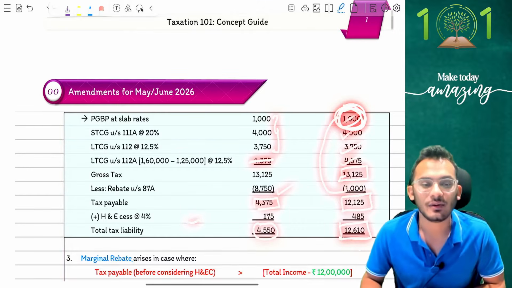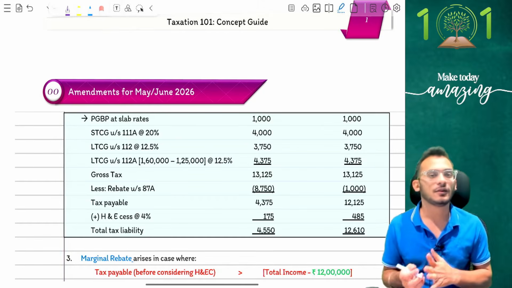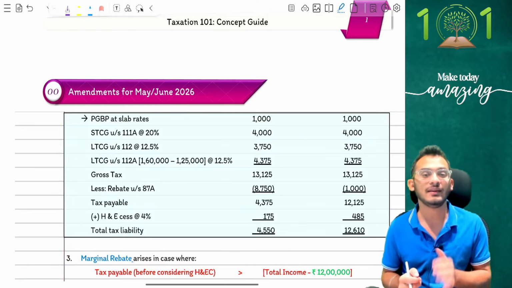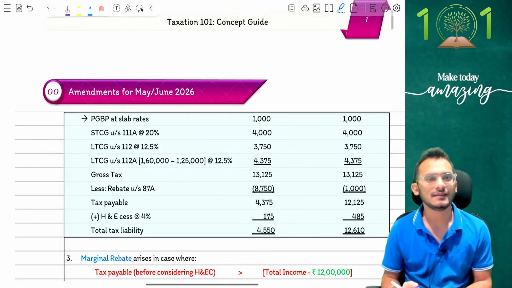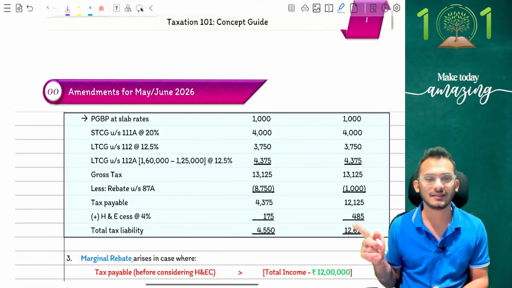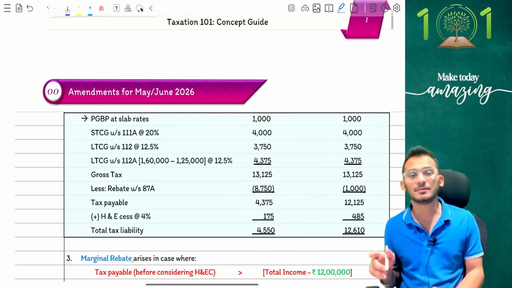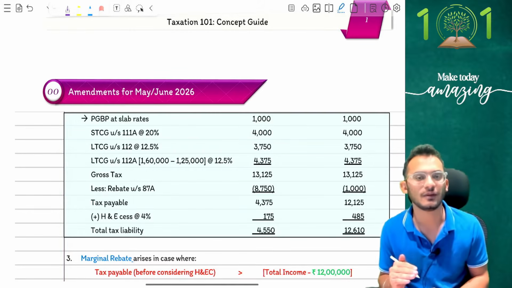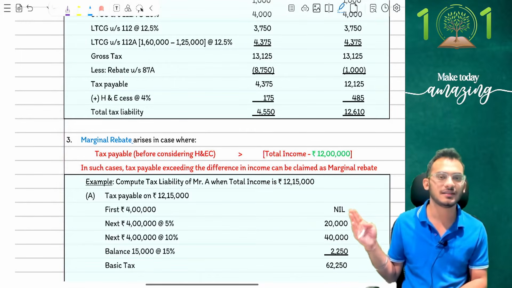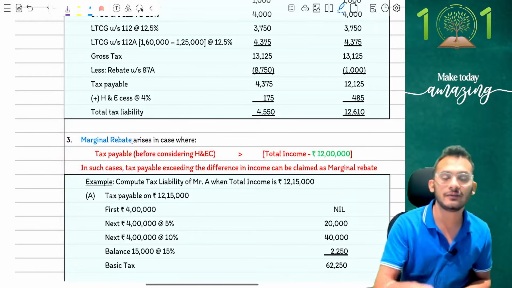Yes, which means now, even though default tax regime may give you better tax rates, it may be possible that you would still opt for old tax regime provided you're having special incomes. Clear enough to go? Be very, very careful on this as an adjustment, people. I don't expect this to come at CA final level because it's a CA inter syllabus, but nevertheless, just be careful about it. With this concept coming in, the one thing you have to keep in mind is marginal rebate, because your rebate has now changed to 12 lakh rupees by 60,000 rupees. Marginal rebate will also change accordingly.